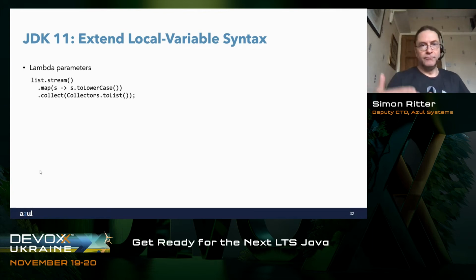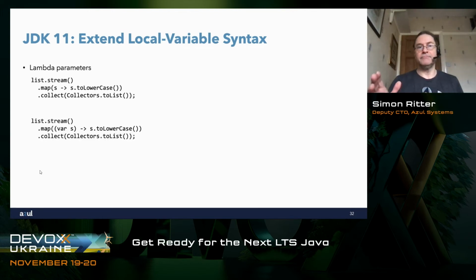When they defined Lambda expressions and their use in streams, they said that this was going to use type inference. We do not need to explicitly state that s is a string. The compiler can infer it for us because it knows that it's getting a stream of strings from that list. Okay. What we can now do in JDK 11 is this. We can add var.